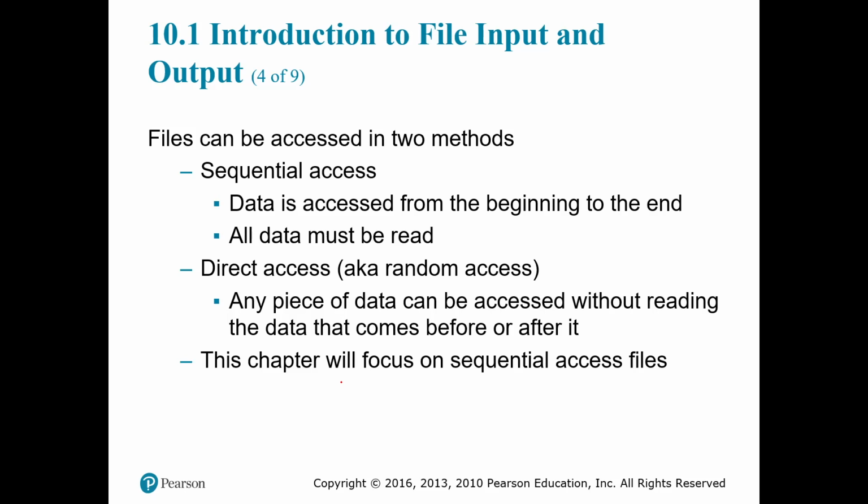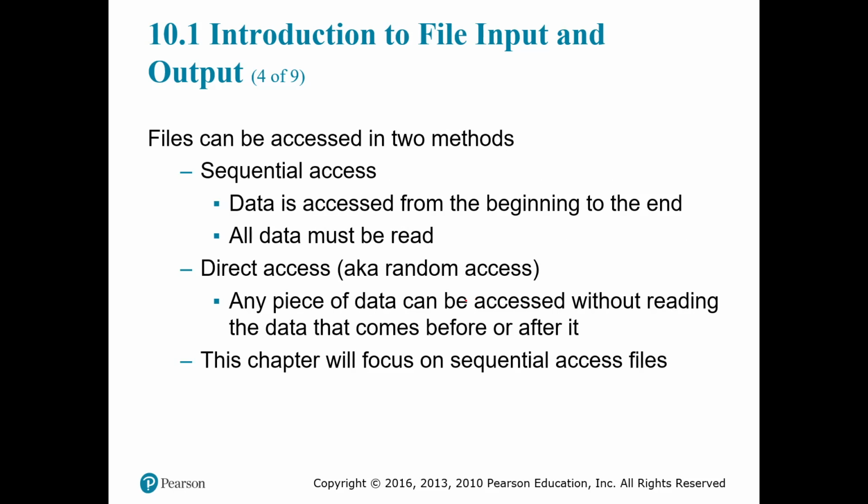The same idea applies here with files. If you access a file with sequential access, your data will be read from the beginning to the very end, and all of it will be read. No exceptions.